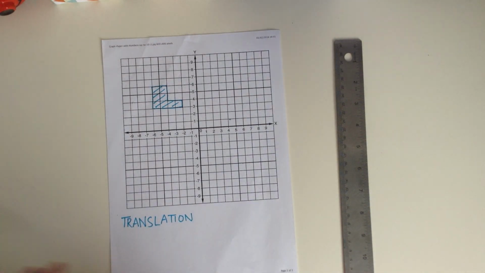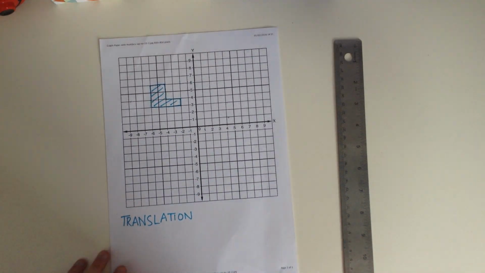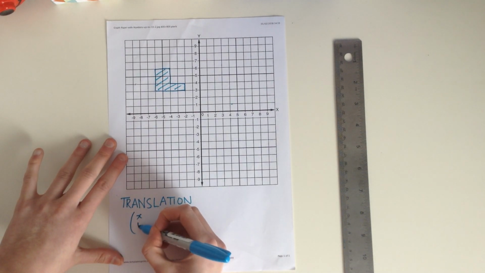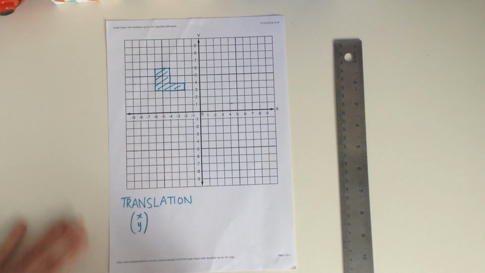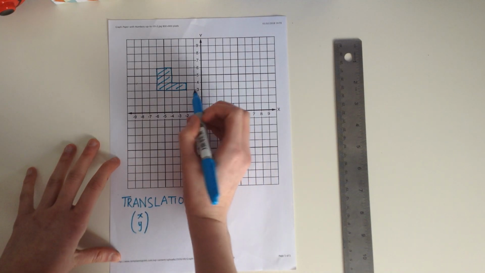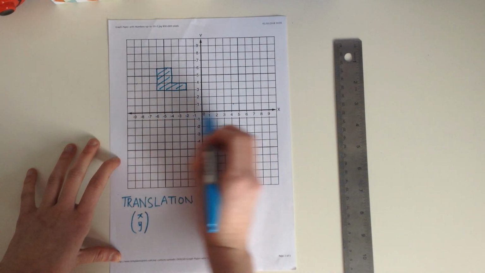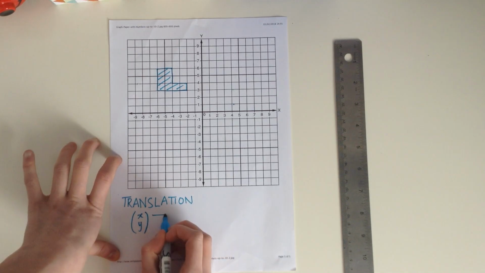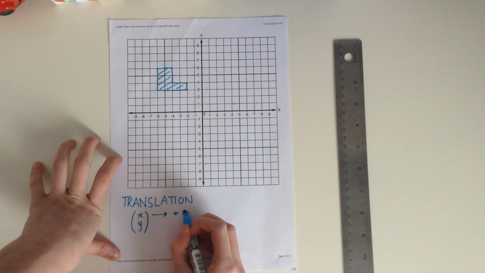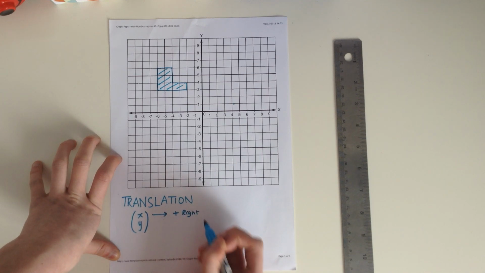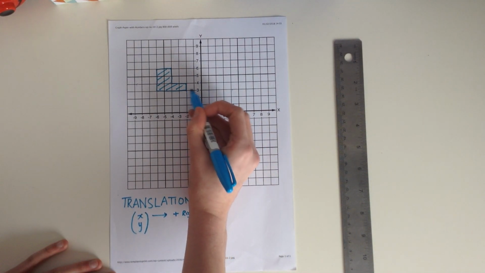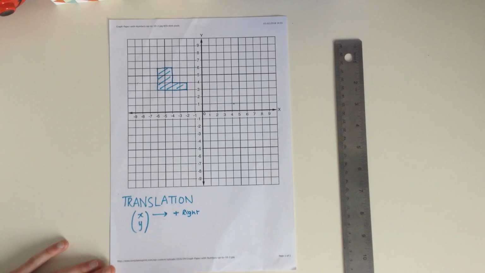Now we'll look at translations. Before I mentioned a column vector. This looks like this, so x and y. Now all this means is this number here, which would be a number, would move however many steps on the x-axis. Now if that is positive, then it goes right. So if it's a positive number, let's say positive 3, you'd move the shape 3 steps right.